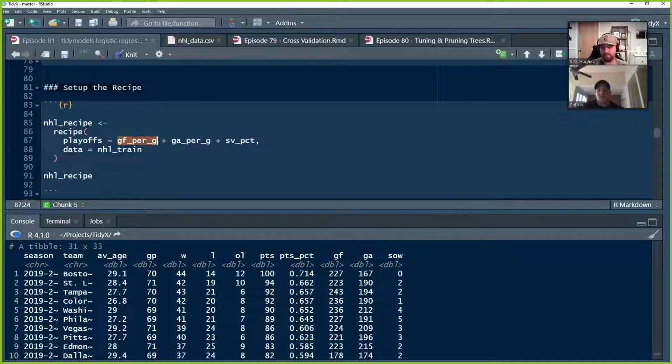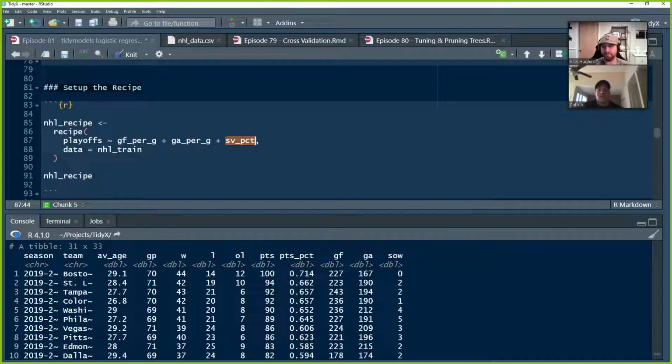We're specifying our actual model that we're interested in. So here we want playoffs, and we want goals for per game plus goals against per game plus save percentage. So a measure of offensive production, defensive production, and goaltending, and whether or not those can predict whether a team makes the playoffs or not.